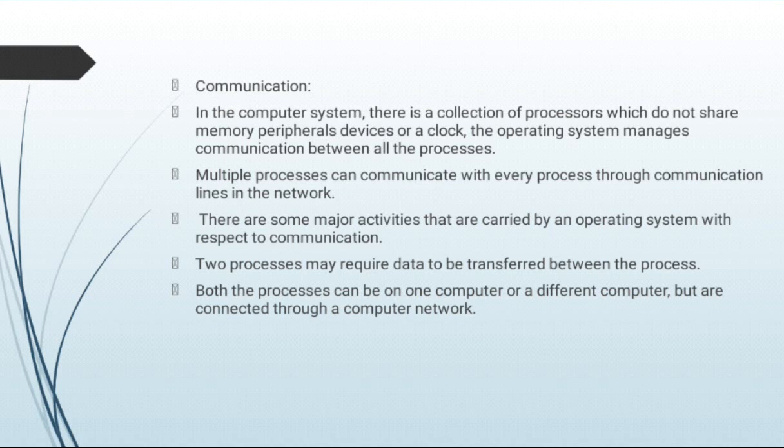Next one, communication. In the computer system, there is a collection of processors which do not share memory, devices or a clock. The operating system manages communication between all the processes. Multiple processes can communicate with every process through a communication line in the network. Next one, there are some major activities carried out by the operating system with respect to communication. Two processes may require data to be transferred between them. Both processes can be on one computer or on different computers connected through a computer network.